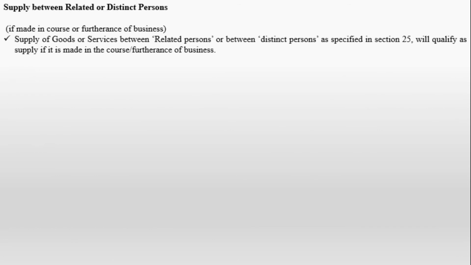Supply between related or distinct person if made in course or furtherance of business. Supply of goods or services between related person or between distinct person as specified in section 25 will qualify as supply if it is made in the course or furtherance of the business. So if it is in the course or furtherance of the business, consideration is not important, then it is a supply. But before that we have to understand the meaning of related person.